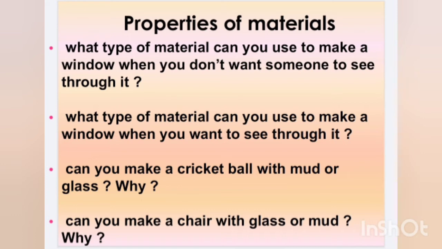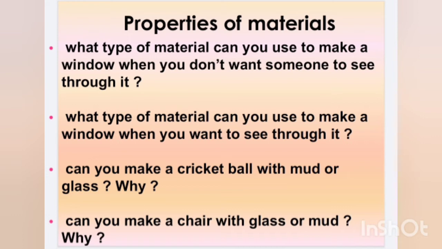Some materials are soft and some materials are hard. Similarly, some are shiny and some are non-shiny. Depending on these properties, materials are used for different purposes. Like for making a door, we choose the material based on our purpose.